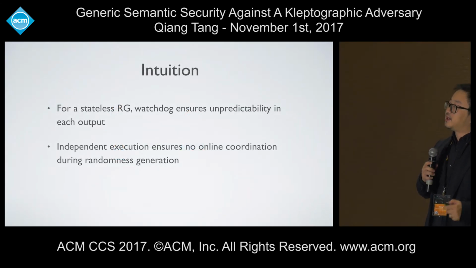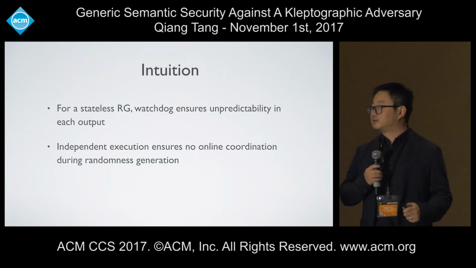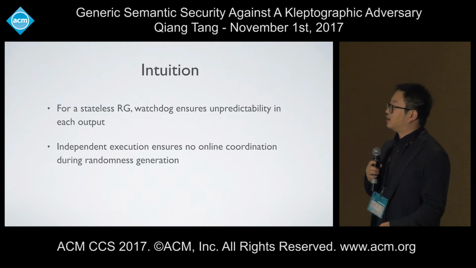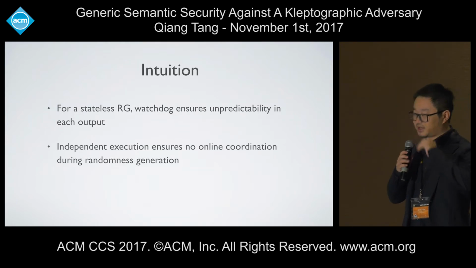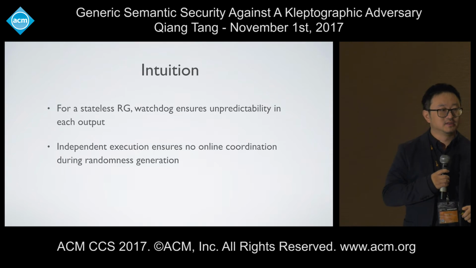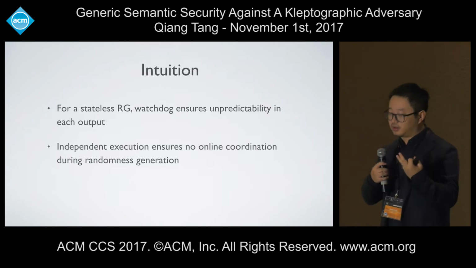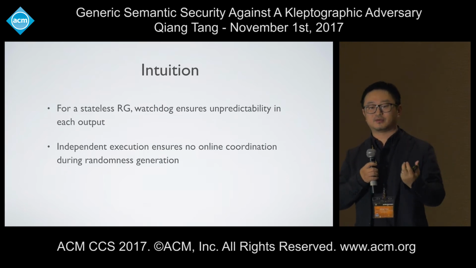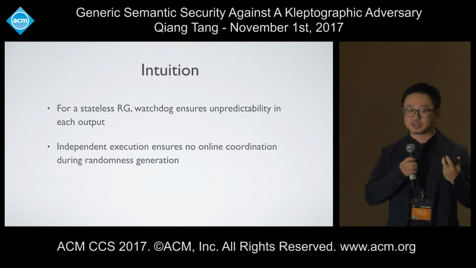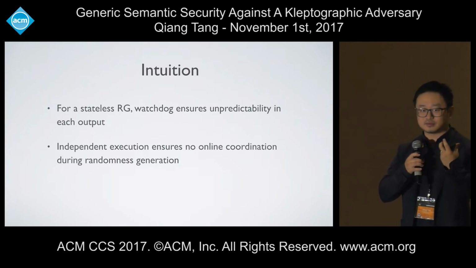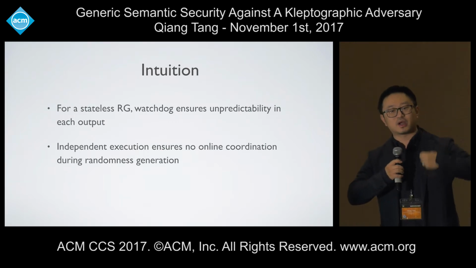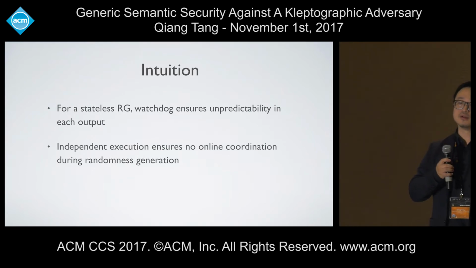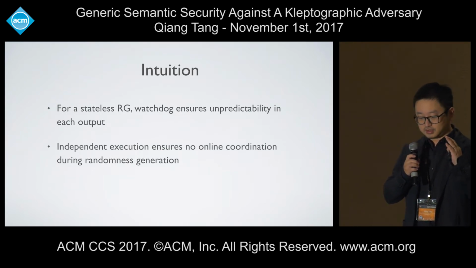So once we have this general tool of destroying the subliminal channel, suddenly we go from hell to heaven. Let me explain a little bit of the intuition for why it works. First, because of the offline watchdog checking, at least we can ensure the output of this randomness generation is somehow unpredictable. If the output is easily predictable, then the watchdog can just run it again and easily find a collision, which is not the case for truly random sources.